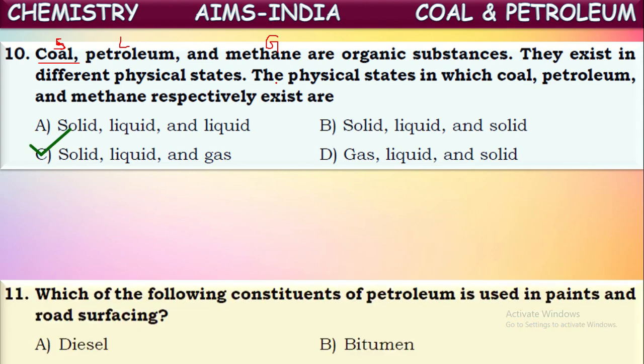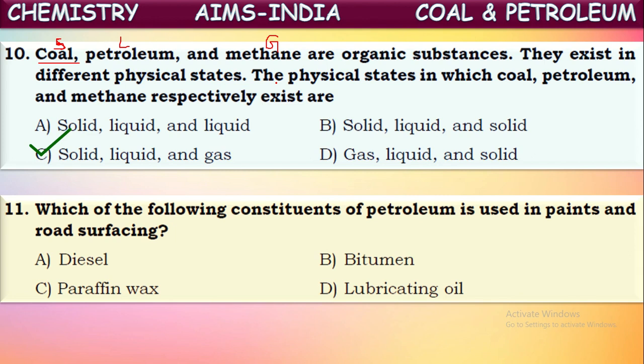Okay. Next question. Which of the following constituents of petroleum is used in paints and road surfacing? Yes, petroleum gives so many products. Those products of petroleum are called petrochemicals. Out of these, one component is used for road surfacing and even in paints also. That is bitumen. Bitumen is used in road surfacing.